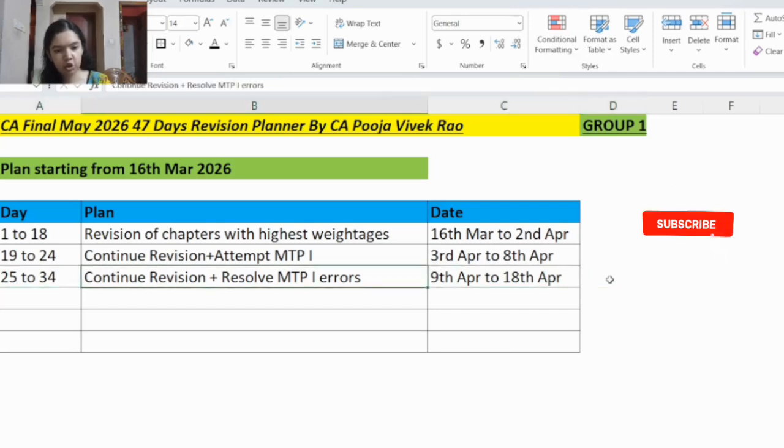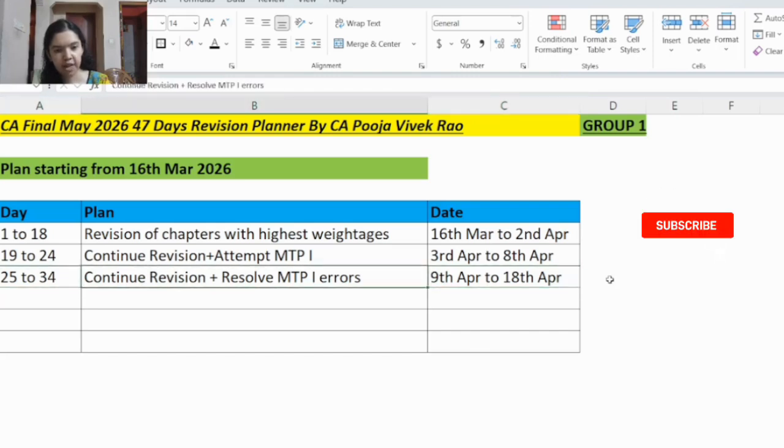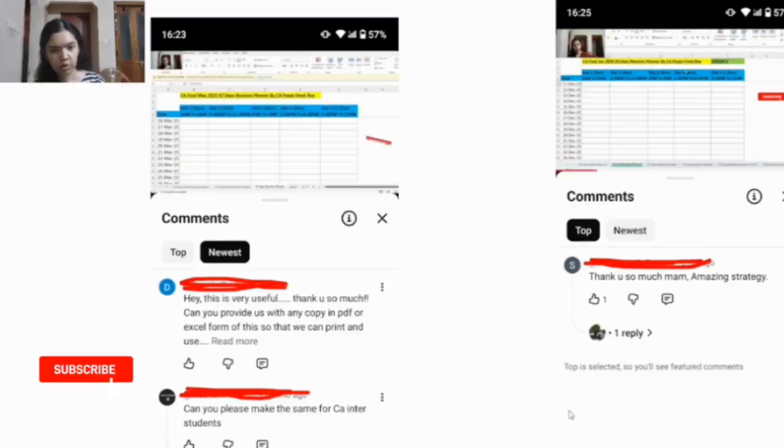Previously also I had created some revision plans and I had received feedback from some CA students. I was really happy to receive those feedbacks because those planners were very helpful for the CA students, and the planners helped the students to complete their syllabus on time and it also increased their confidence level. So please have a look at the feedbacks. Now you can see the feedbacks here. Students found this study planner helpful and they were able to follow it easily as well.